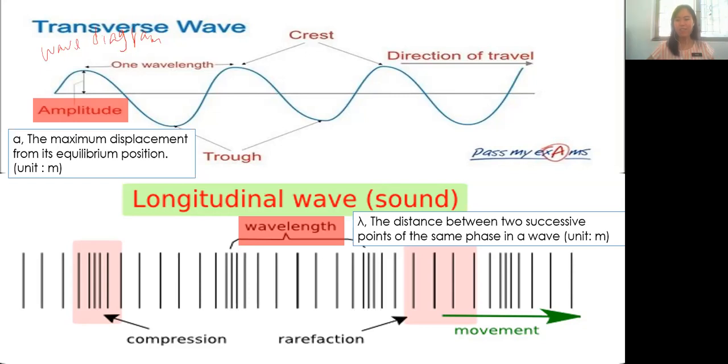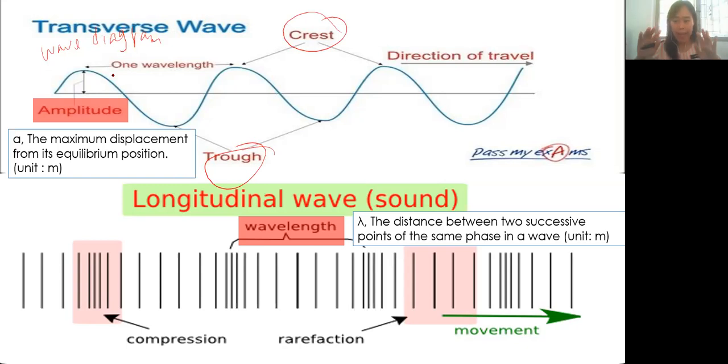Follow me. Here, this is a transverse wave. You see, I need to repeat so many times. The particles are moving up and down, up and down. That's why you will produce this kind of wave. The upper part we will call crest, the lower part we will call trough. So the wave is moving like crest, trough, crest, trough. It's up, down, like that.